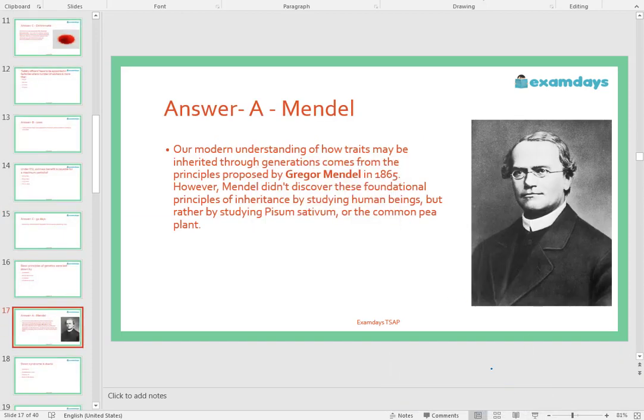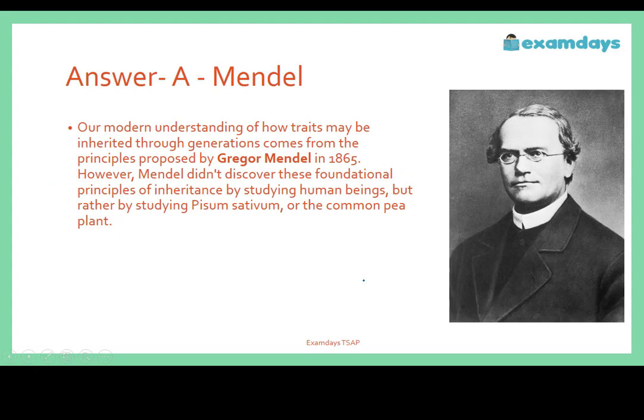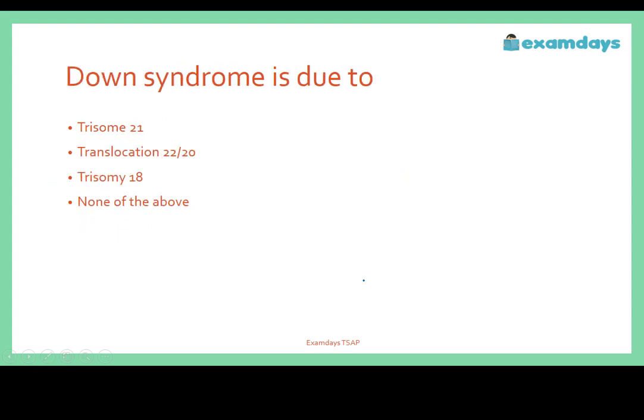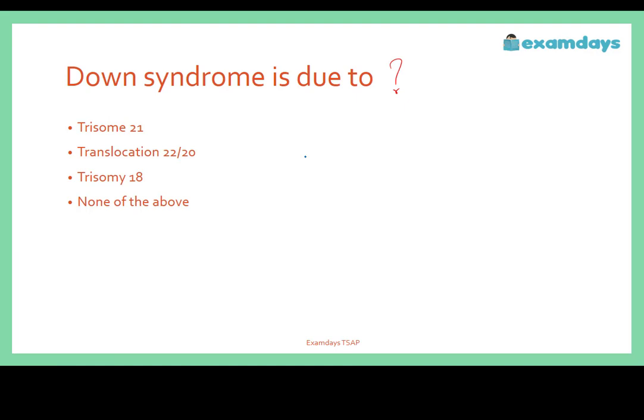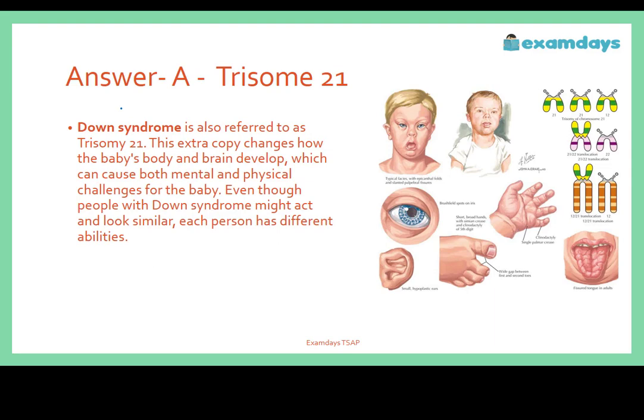Moving on to the next question in this series: Down syndrome is due to what? Your options are A. Trisomy 21, B. Translocation 22/20, C. Trisomy 18, D. None of the above. Down syndrome is mostly due to trisomy 21. This syndrome is referred to as trisomy 21.